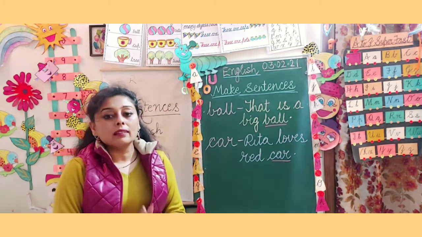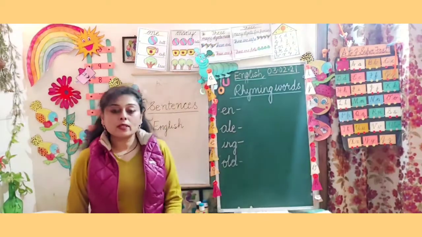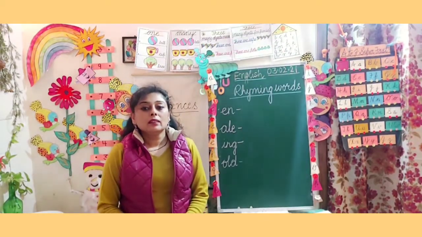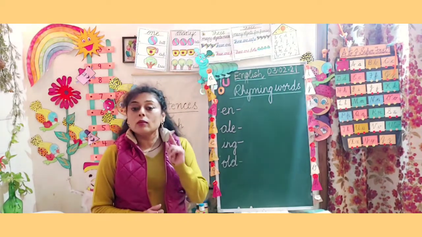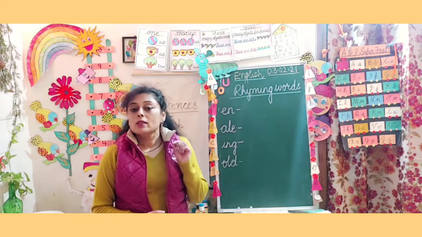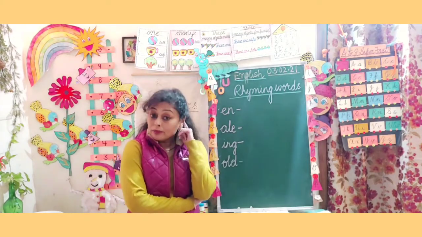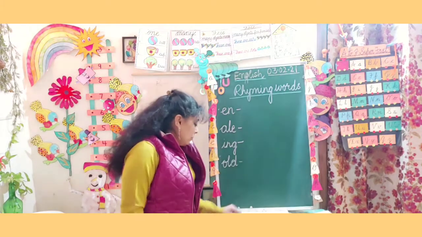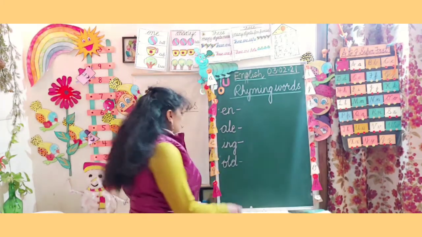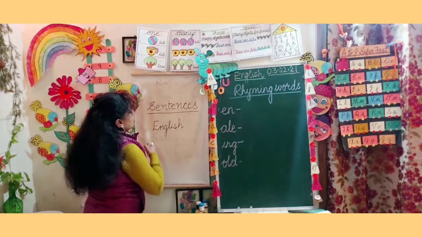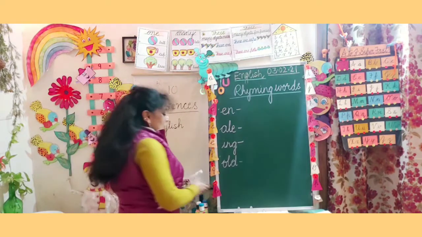And now let us start the reading of rhyming words. Now in rhyming words, first of all I am taking En. What is En? N. Because the sound of E is E. So En is N. So what are we going to make? Come on, tell me. We can make pen. Then we can also make 10, है ना? So let us write.